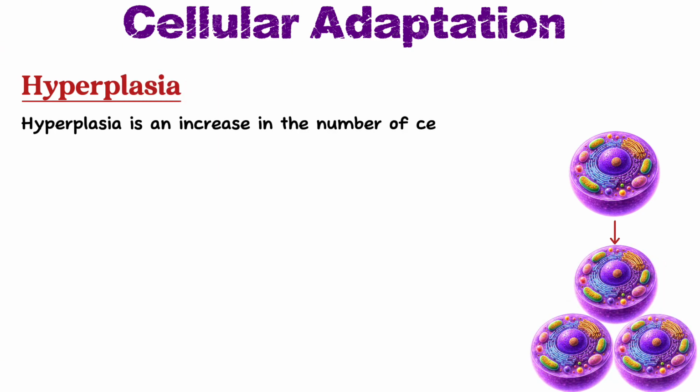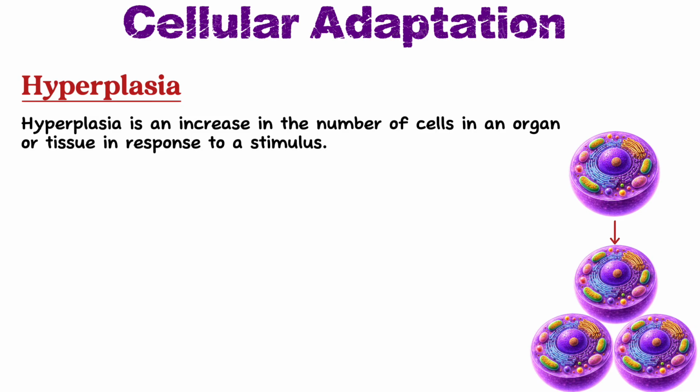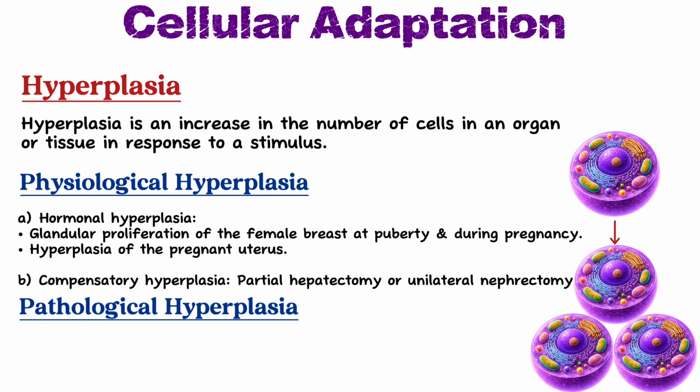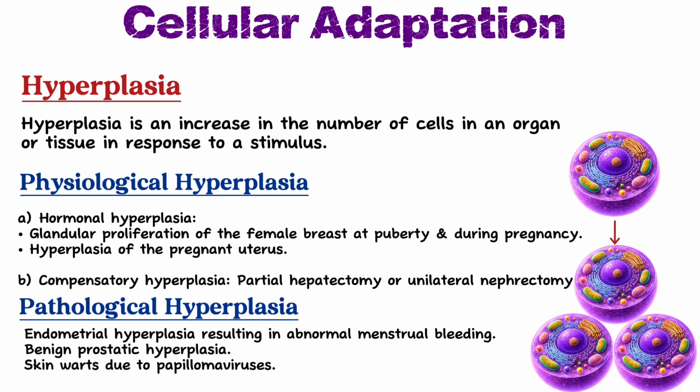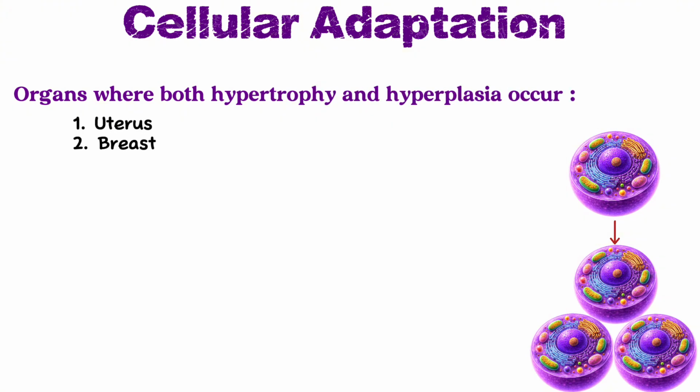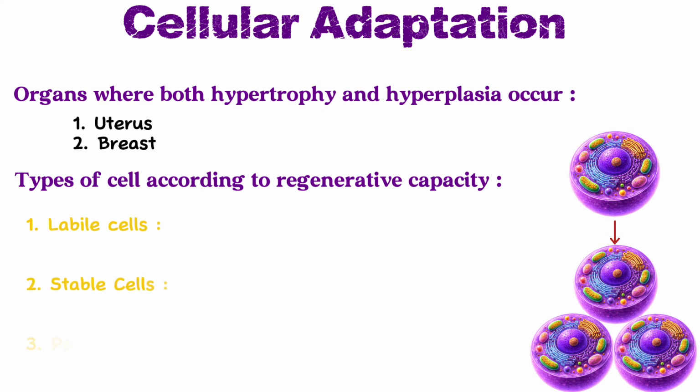Now let's come to hyperplasia. Hyperplasia is an increase in number of the cells in an organ or tissue in response to a stimulus. Hyperplasia can be classified into physiological hyperplasia and pathological hyperplasia. Inside physiological hyperplasia, in hormonal hyperplasia, there is glandular proliferation of the female breast at puberty and during pregnancy, or hyperplasia of the pregnant uterus. And compensatory hyperplasia means in case of partial hepatectomy, the remaining part of the liver regenerates by the process of hyperplasia. Pathological hyperplasia means increase in the number of cells due to a pathological condition. For example, benign prostatic hyperplasia. Now the question comes, what are the organs where both hypertrophy and hyperplasia occur? It is uterus and breast.